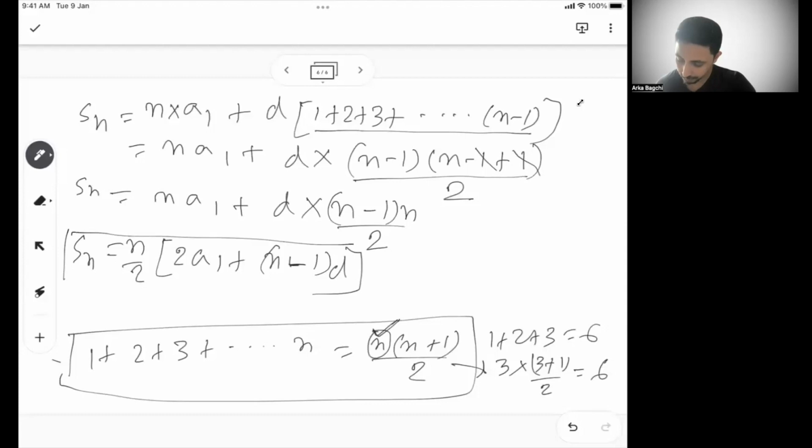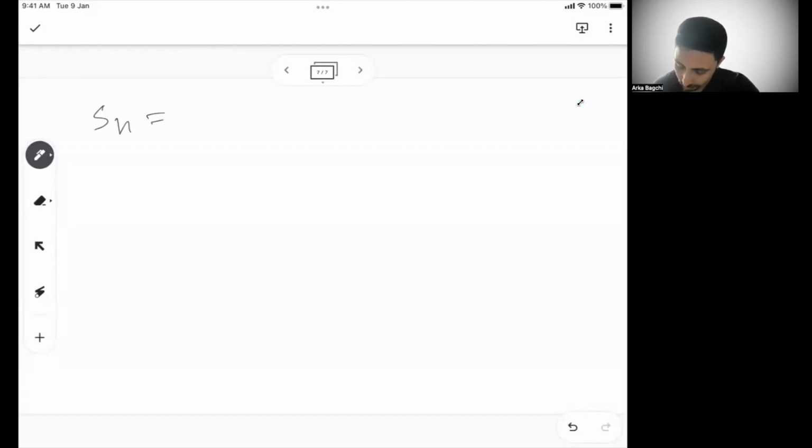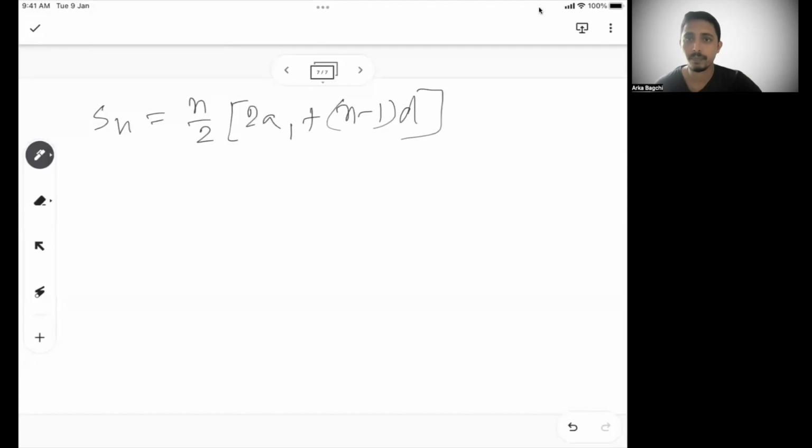The sum of n terms is n by 2 into 2A1 plus n minus 1 into D. So what we learned, Sn is n by 2 into 2A1 plus n minus 1 into D.